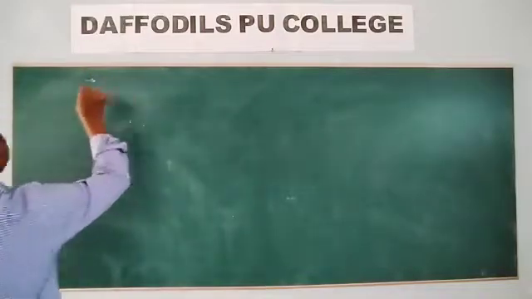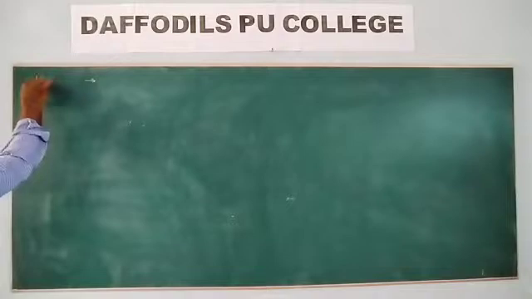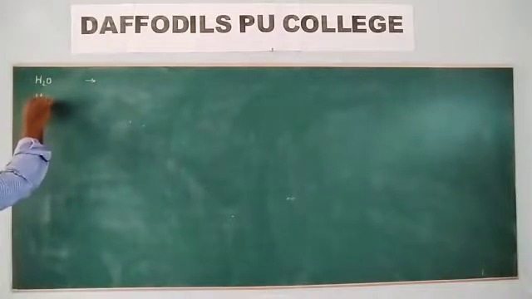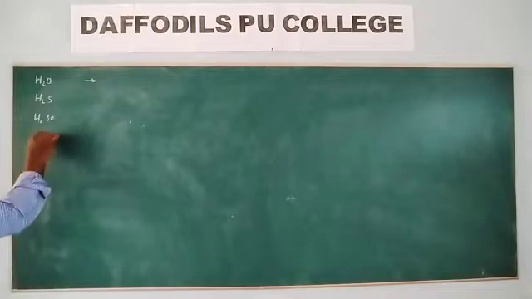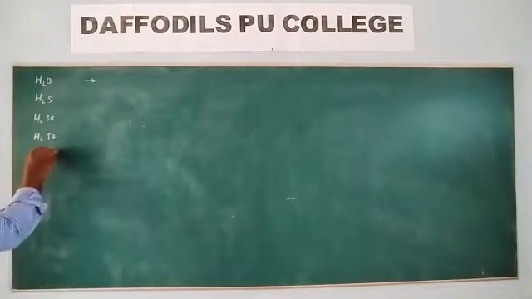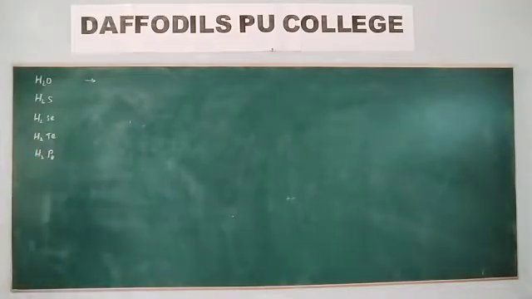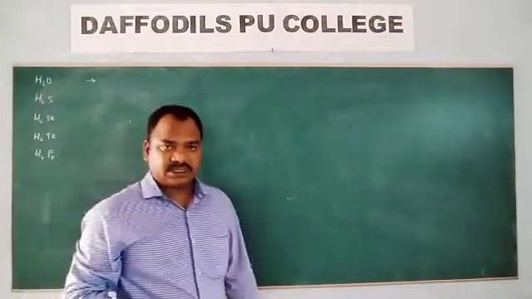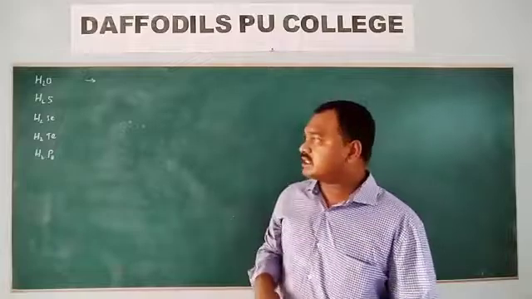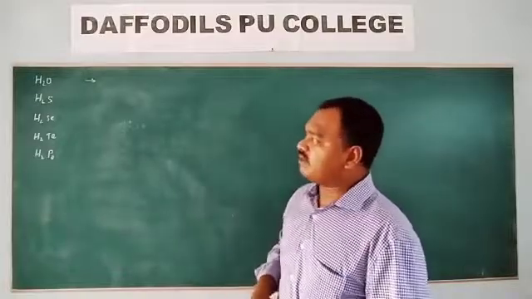So what are the sixth group hydrides? H2O, H2S, H2Se, H2Te, H2Po. These are the sixth group hydrides. We discussed all the properties of these hydrides. Now we are discussing the boiling points of these hydrides.